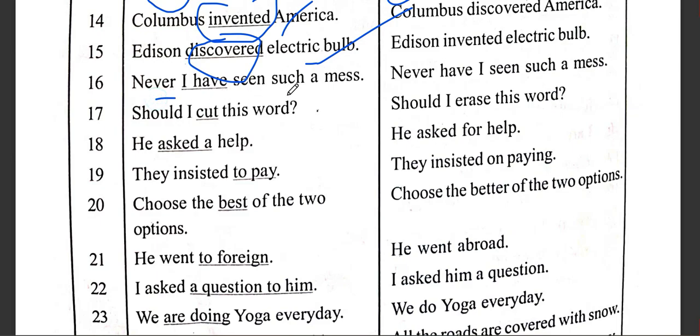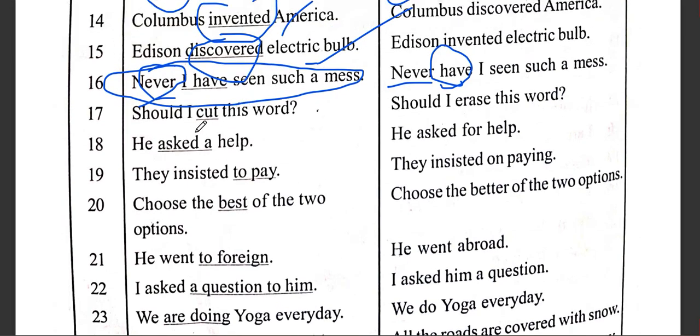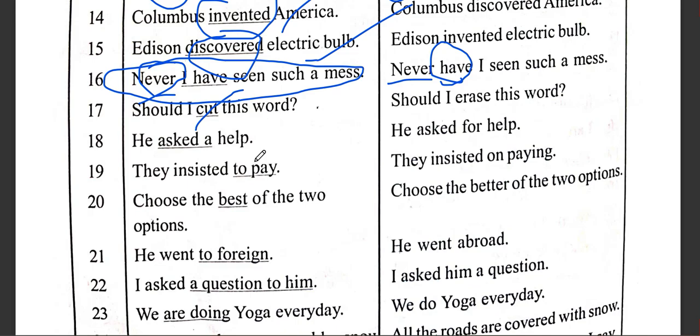Never I have seen such a mess. Never I have, inversion case. When an adverb like never comes in the beginning, we use inversion case. After never, we use a helping verb. Never have I seen. Should I cut this word? Should I erase, remove this word?